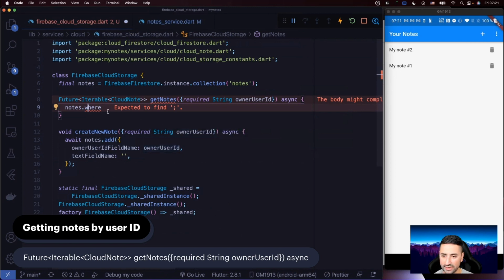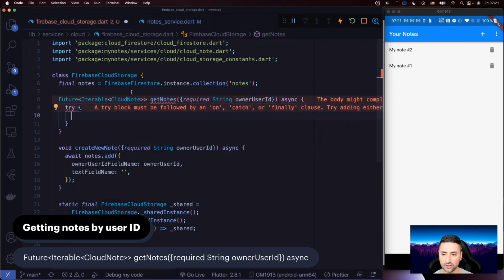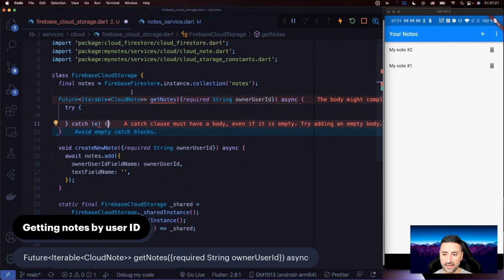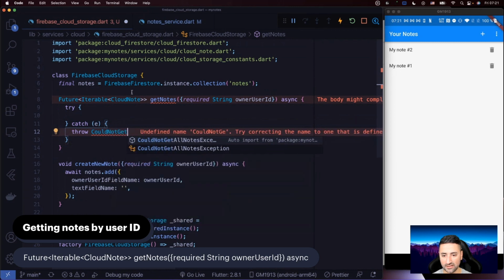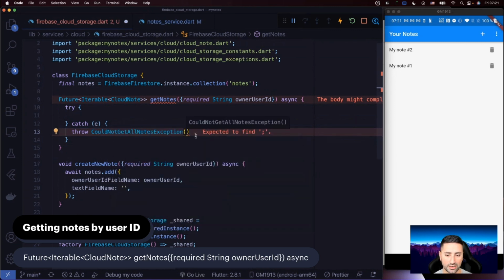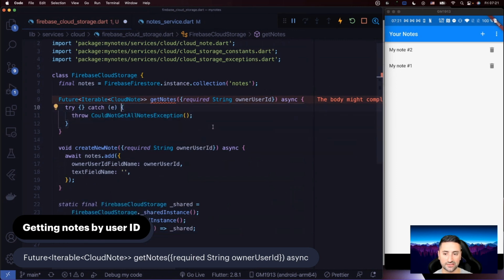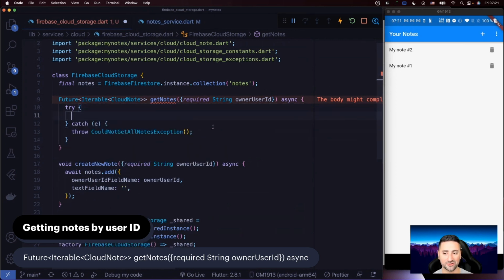So let's go ahead and catch this. Let's just say try. We're going to try, and should anything happen in here, we're just going to throw CouldNotGetAllNotesException. This is going to auto import that from our previous code, so I shouldn't explain this over and over again. You know already how that works. So now we have a try and catch statement in there.